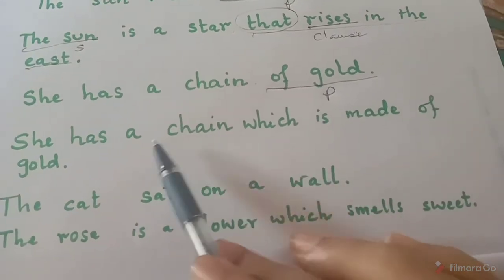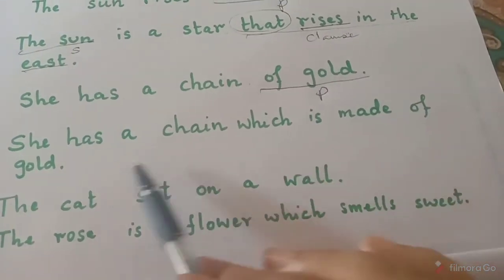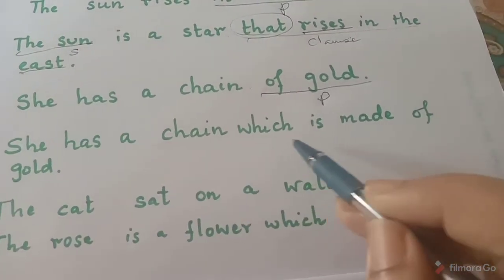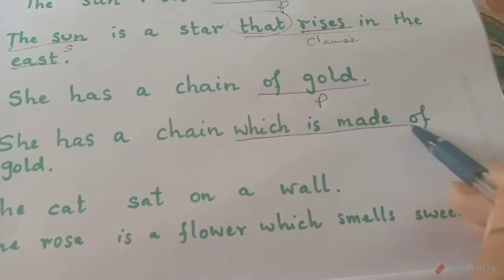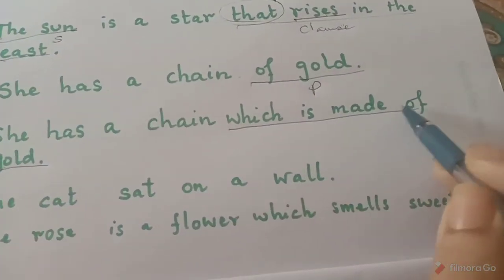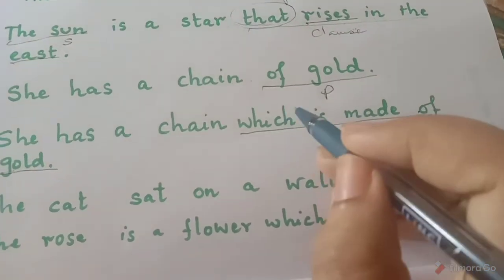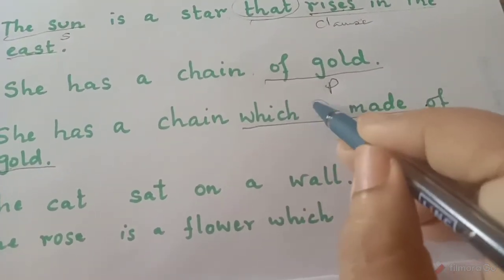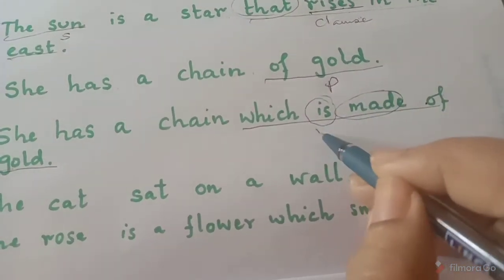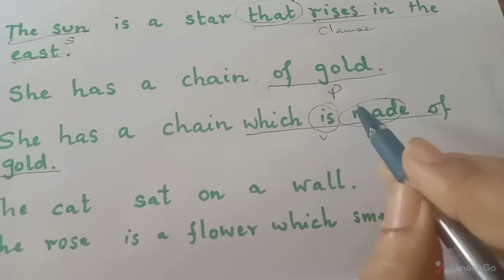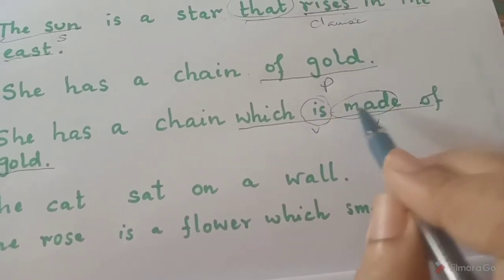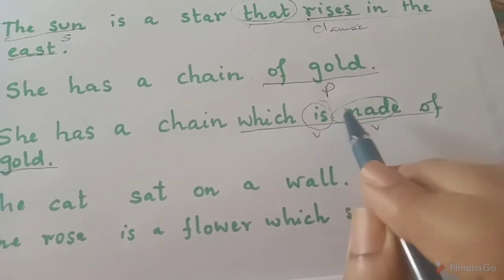Similarly, see the next sentence. She has a chain which is made of gold. Same sentence, which is made of gold. So which is made of gold, is it a phrase? Let's check if this is a phrase. But it cannot be a phrase because firstly it has a verb. It has a helping verb. It also has a main verb. So if a group of words has one or more verbs, then it cannot be a phrase.